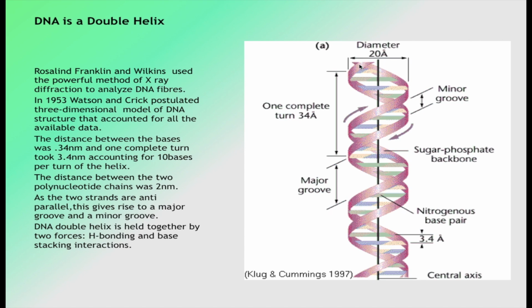The bases are on the inside and we have a sugar phosphate backbone on the outside. This double helical structure gives rise to the formation of two types of grooves, the minor groove and the major groove. This is the major groove and this is the minor groove. The distance between the two polynucleotide chains was 2 nanometer. As the two strands are anti-parallel, one strand runs in the 5 prime to 3 prime direction and the other strand runs in the 3 prime to 5 prime direction, and the DNA double helix is held together by hydrogen bonding and base stacking interactions.